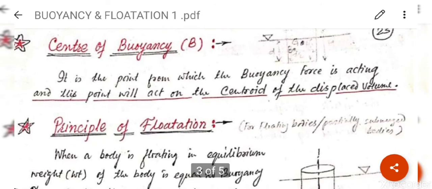Now the next important point is that this force will act on the center of buoyancy, meaning the buoyancy force will act on the center of buoyancy. This is a very important point: it is the point from which the buoyancy force is acting. Clear? And this point will be at the centroid of the displaced volume. Clear?